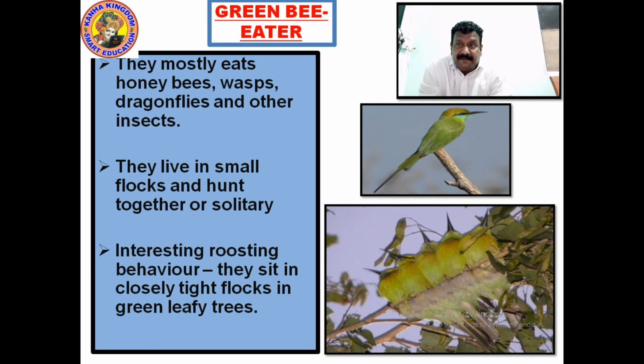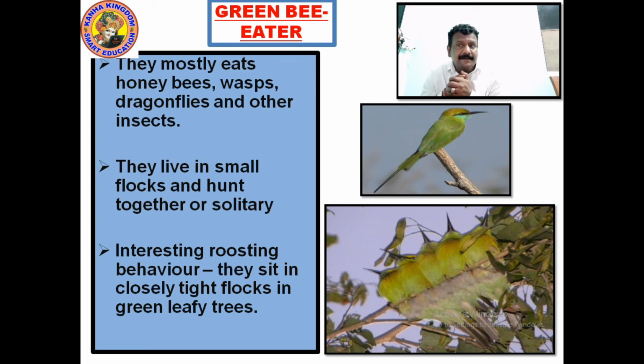It sits in the green leafy trees so that nobody can see it. Nobody can hunt it, or when it wants to hunt, nobody can locate that it is sitting there. So it has an interesting roosting behavior.